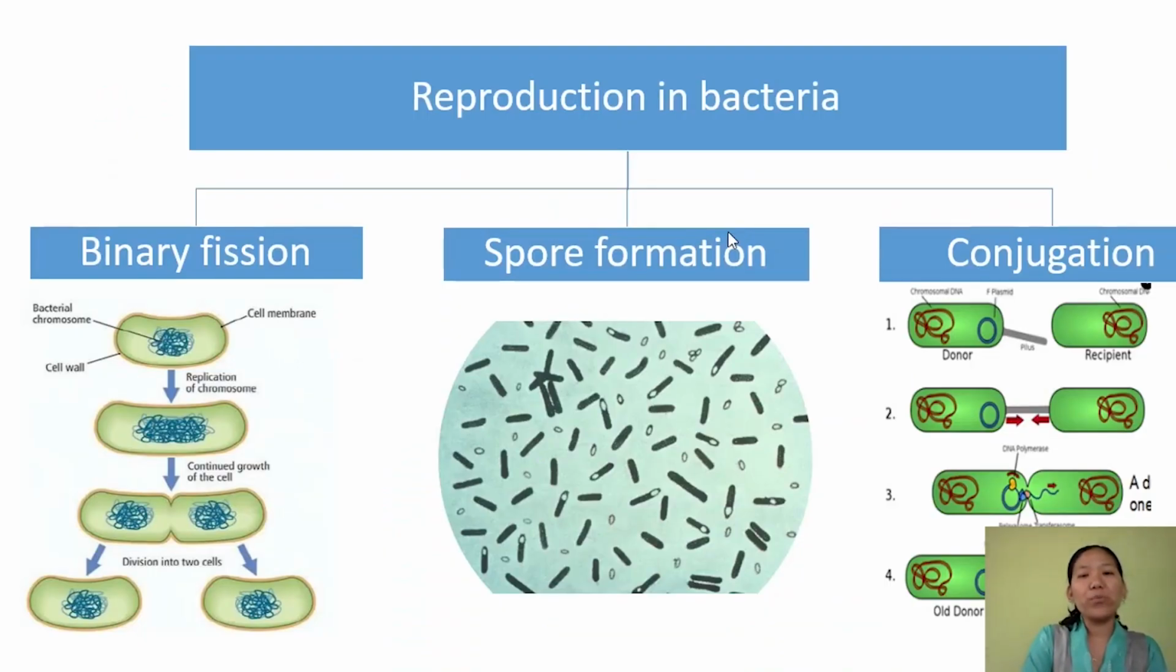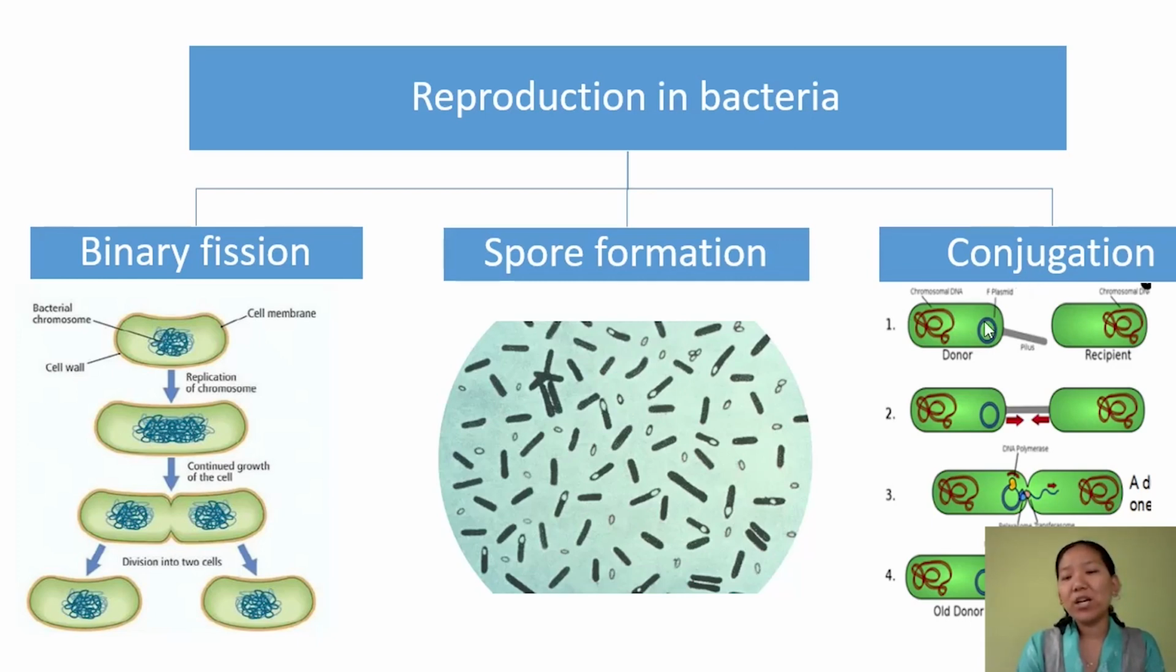Now talking about reproduction in bacteria. Reproduction in bacteria takes place by binary fission, spore formation, and conjugation. Binary fission is a method in which an individual bacterium divides into two and forms two new individuals. Spore formation usually occurs under unfavorable conditions. And conjugation is a primitive form of genetic exchange mechanism found in bacteria.